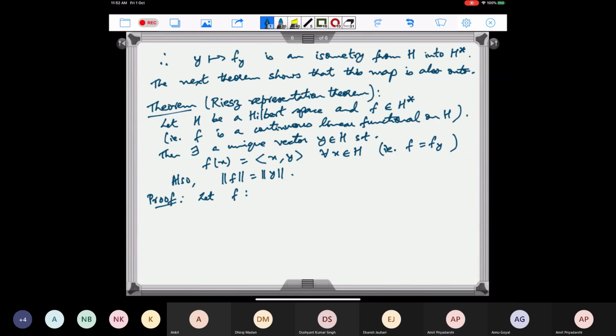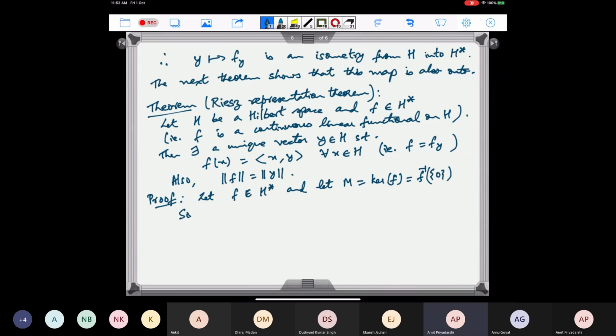So let f be in H star and let M be equal to the kernel of f. So this is nothing but f inverse of the singleton 0.